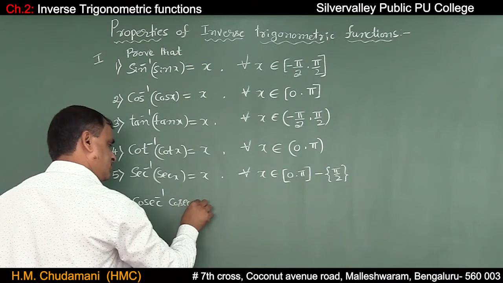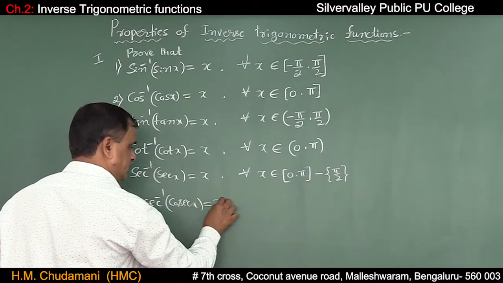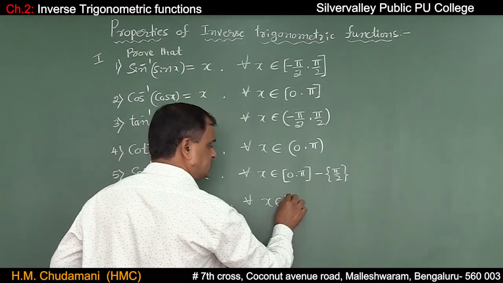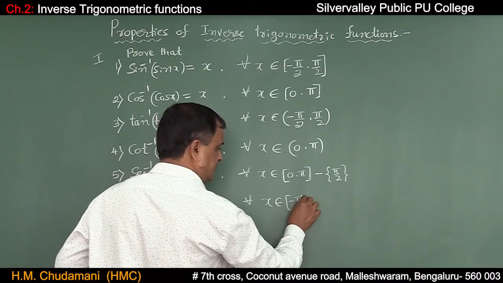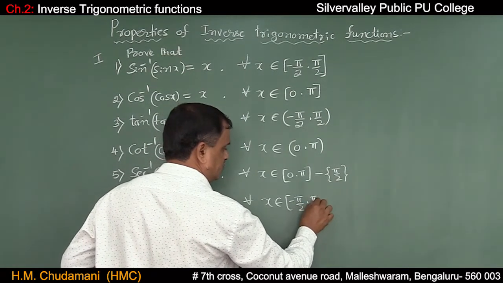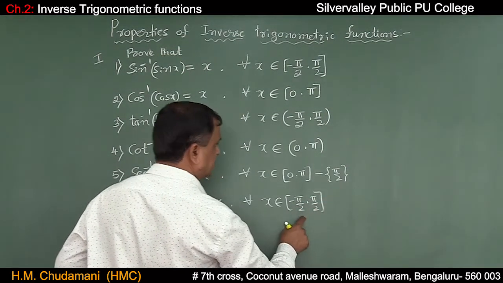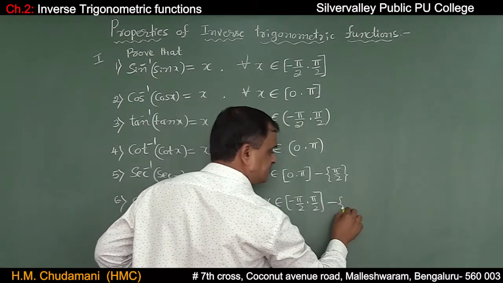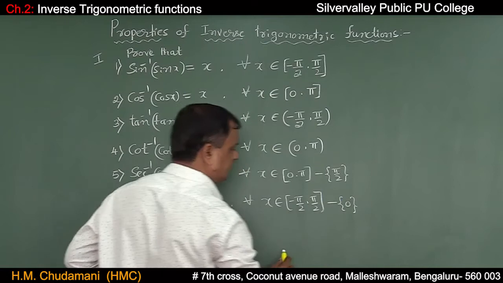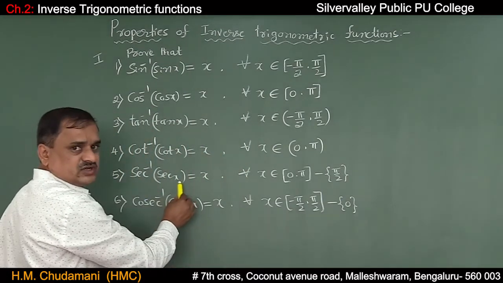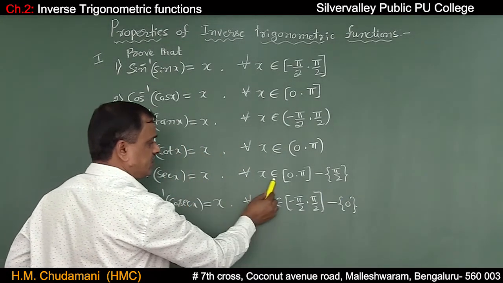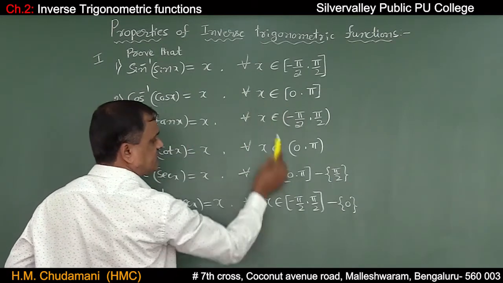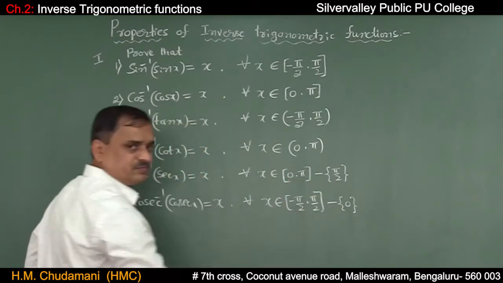And the sixth one, cosecant inverse of cosecant x is equal to x. If you want to write, x should belong to the closed interval minus pi by 2 comma plus pi by 2. It is nothing but the principal branch of sine inverse except 0, whereas secant inverse of secant x equals x for all x belongs to 0 comma pi, which is the principal branch of cos inverse except pi/2.